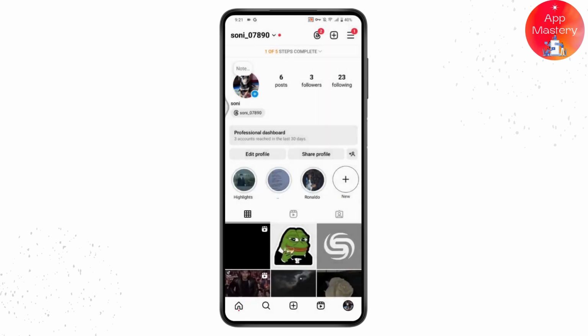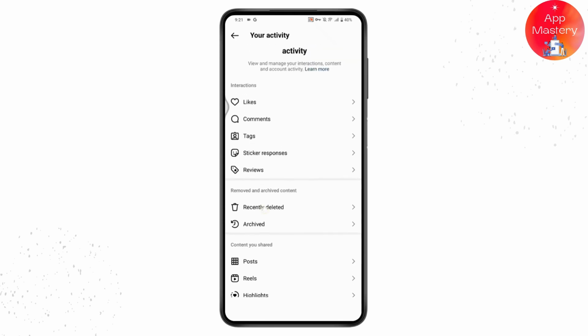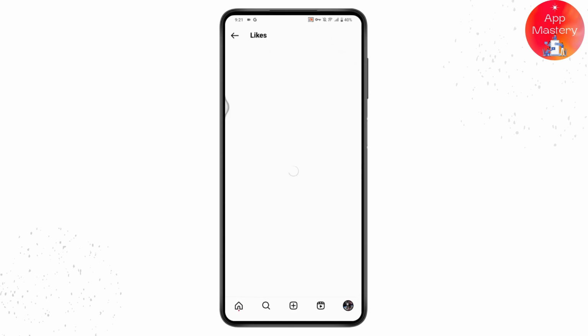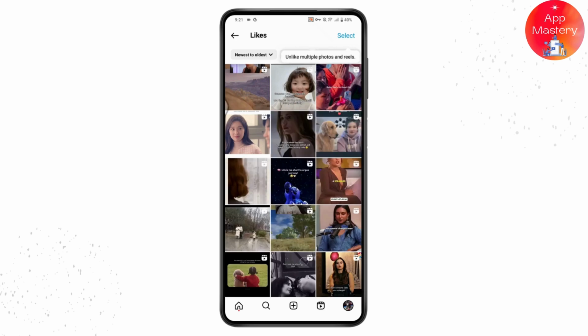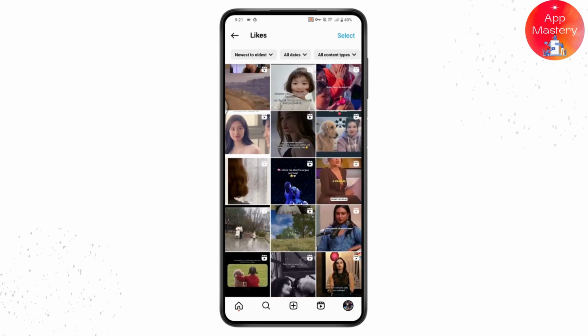Here you may have your activity, tap on your activity, and then you will have the likes, comments, tags, and everything, right? So you need to simply go for whichever option that you would like. So if you want to see the reels, go for the likes, and once you're on the likes here, you will have all of the liked videos, right? So you can simply go for anything, and then you can see your liked videos or liked reels.